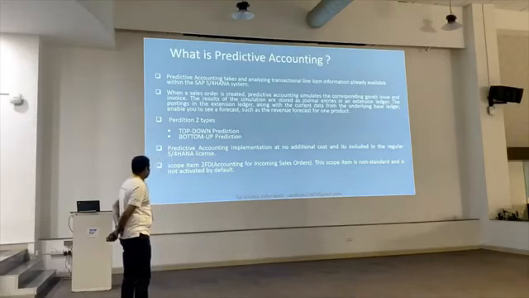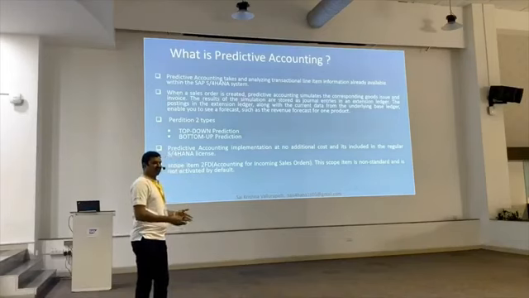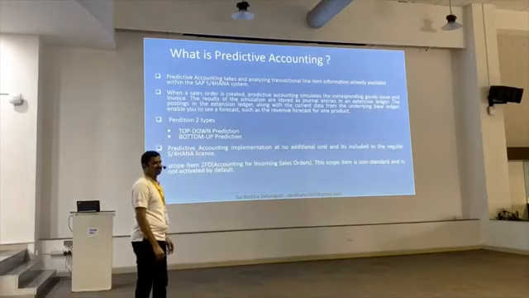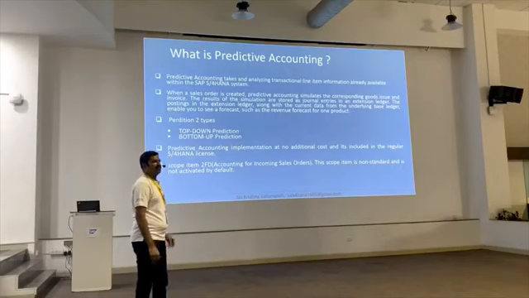But now SAP is introducing, from 1809, bottom-up prediction. Bottom-up prediction means whatever sales orders are created, those sales orders will be converted into predictive accounting by using the extension ledger functionality. Without touching the legal books of account, we can update the extension ledger. From the extension ledger, we can do the reporting. That is how the whole process works.